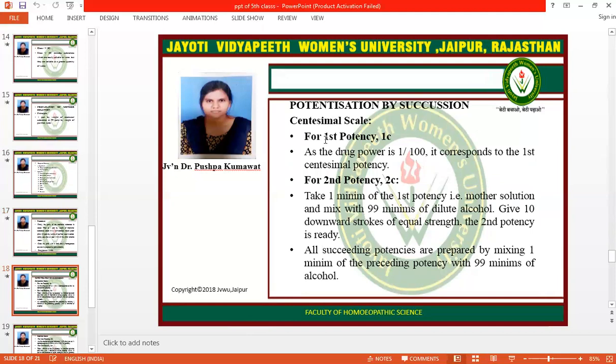Centesimal scale. For first potency 1C, as the drug power is 1/100, it corresponds to 1 centesimal potency. For second potency 2C, take 1 minim of first potency, that is the mother solution, and mix with 99 minims of dilute alcohol. Give 10 downward strokes with equal strength and the second potency is ready. All succeeding potencies are prepared by mixing 1 minim of the preceding potency with 99 minims of alcohol.